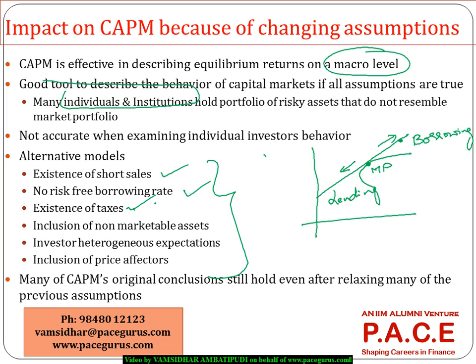Which means if there are taxes, what could be the impact on the CAPM equation? It has made an assumption that all assets are marketable. What if some of the assets are non-marketable? What would be the impact on the CAPM equation? What if each individual investor has a separate expectation? And what if there are a few investors who are affecting the price? Not all investors are price takers. So we are trying to see what kind of impact there will be on the CAPM equation, especially if some of these assumptions are relaxed.